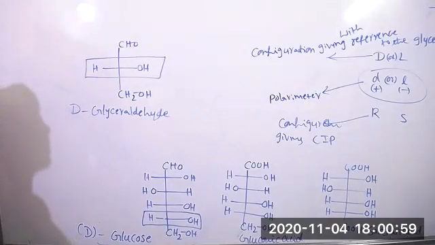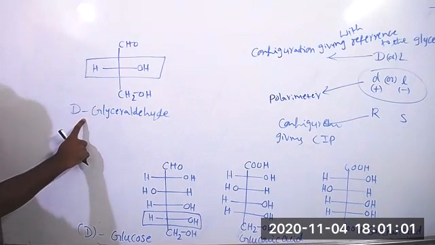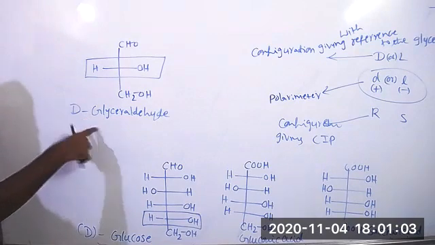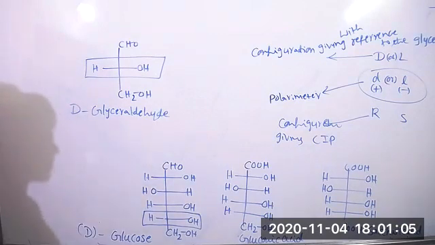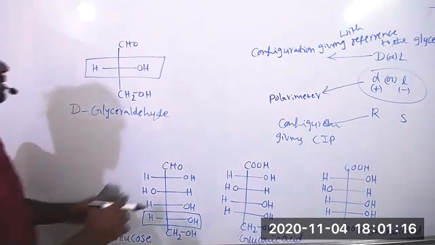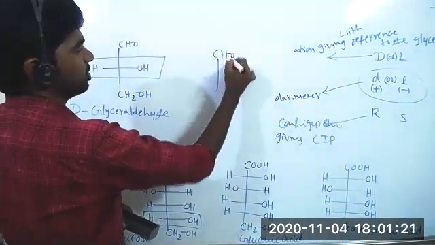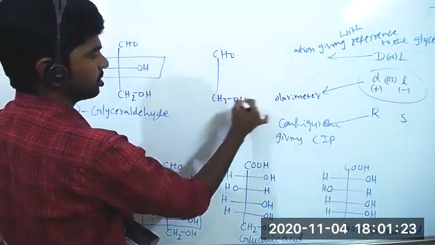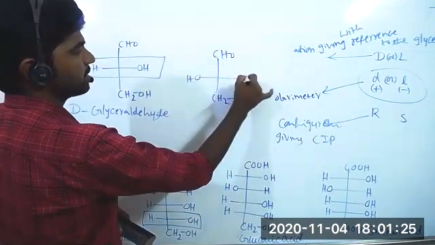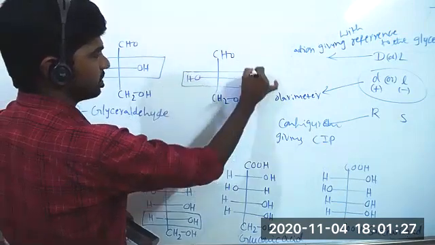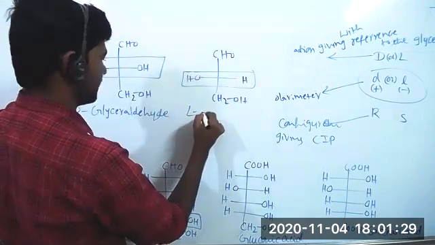Naturally occurring carbohydrates all come under the D series only. Glucose or fructose, any monomer unit whatever you take, all give only D series compounds. Suppose you go for amino acids, they are L series compounds. So in the L series, the OH group is on the left, hydrogen atom is on the right side. So this we can call L-glyceraldehyde.